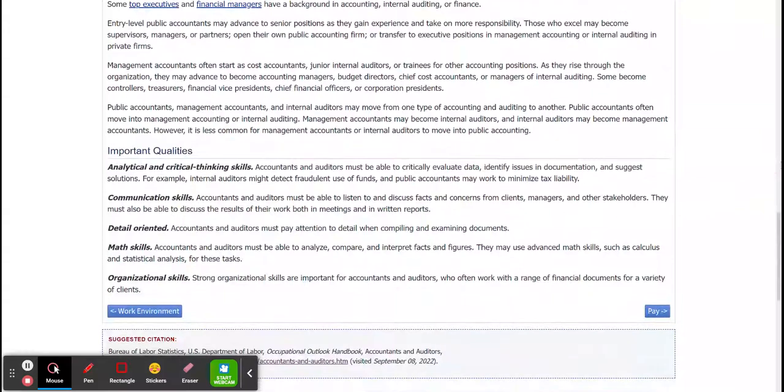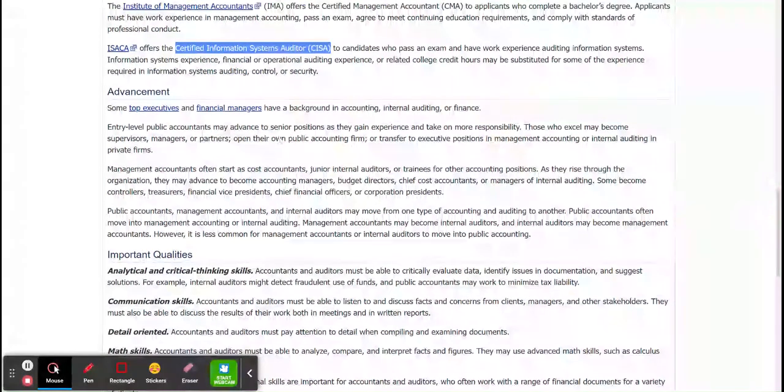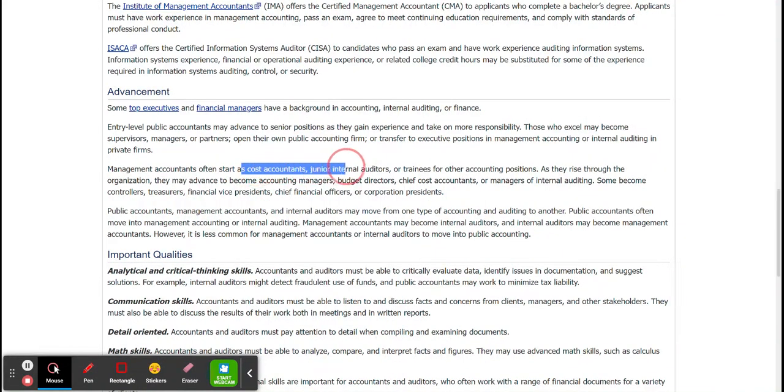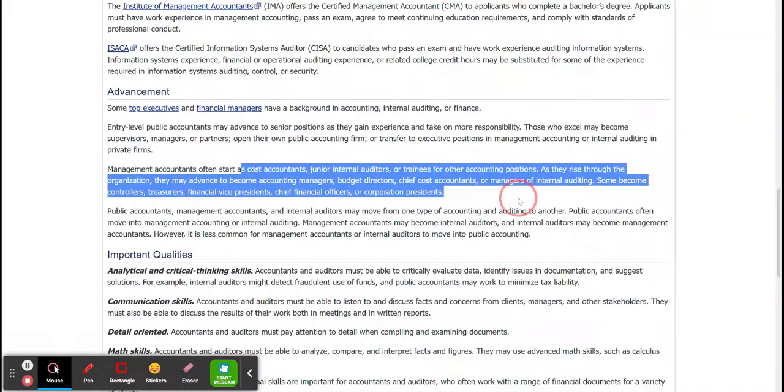And then if you want to advance in the field and become a top executive, it depends on the context. So if you are advancing in the field and you are in higher education, you usually need a PhD or EdD or some kind of doctorate or maybe a law school degree. But if you want to just move up to manager or director, I think you can get away with just a master's degree. And then there are different types of accountants under this field. You usually start out as a cost accountant, so that's information that you want to know.